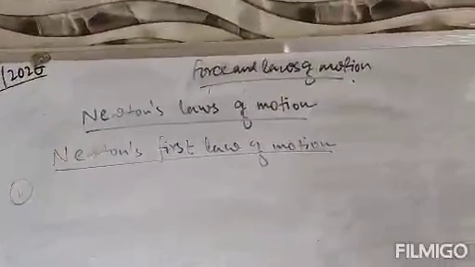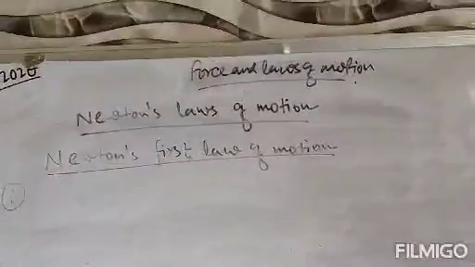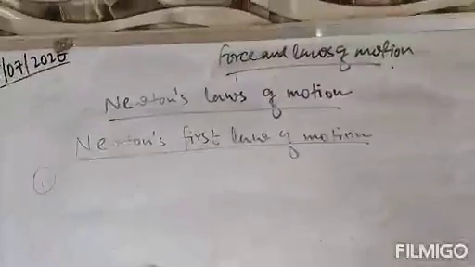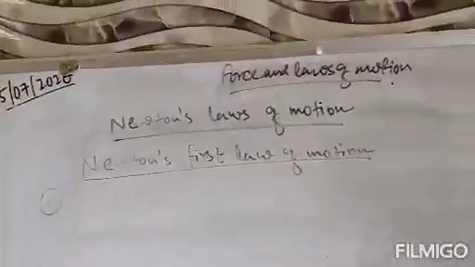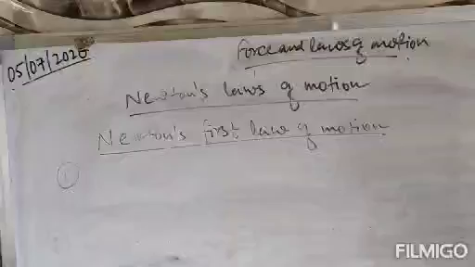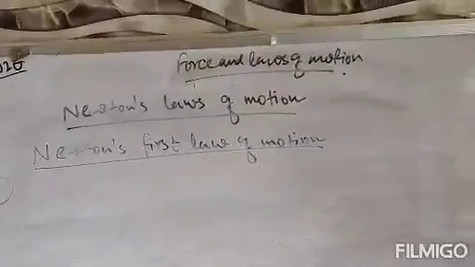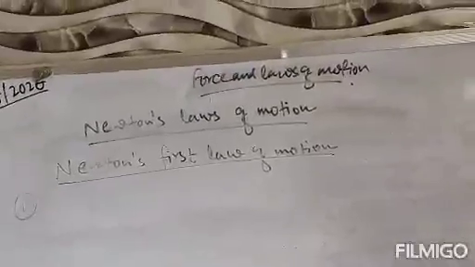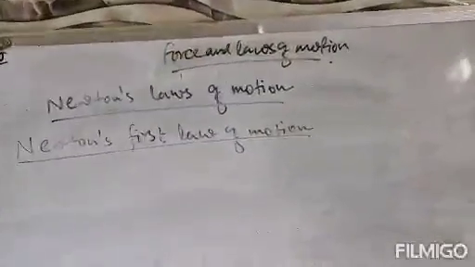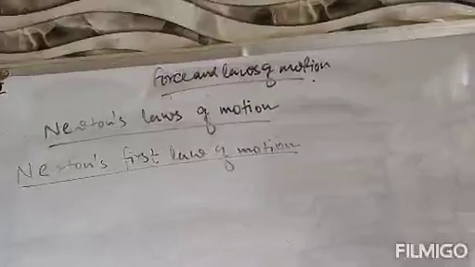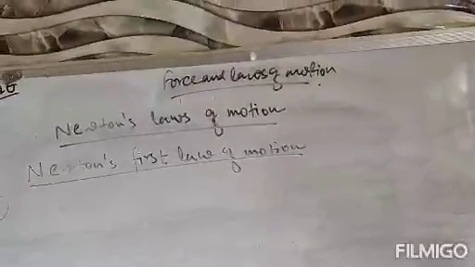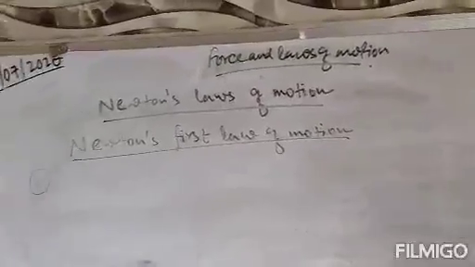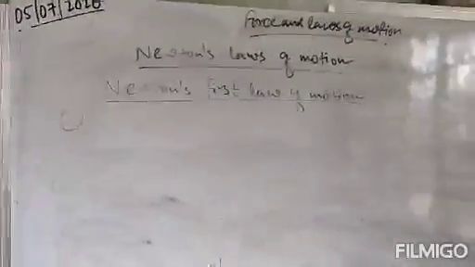If you are not applying any external force, the object will stay fixed if it is fixed initially, and if it is moving with uniform motion, it will continue to do so. That is the statement given by Newton, and it is the first law. It means that all objects resist change in their state. That is termed Newton's first law.